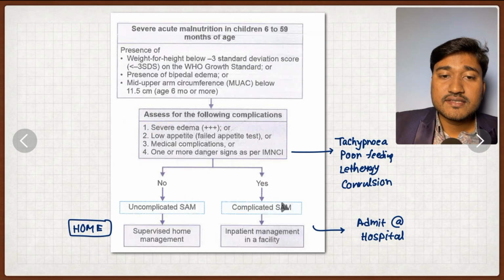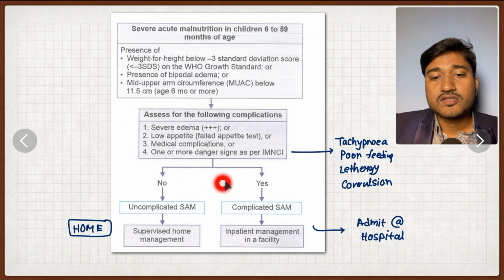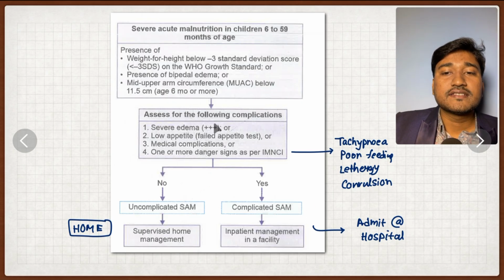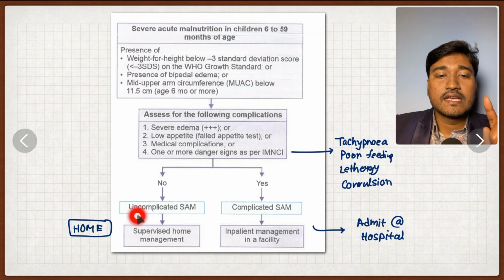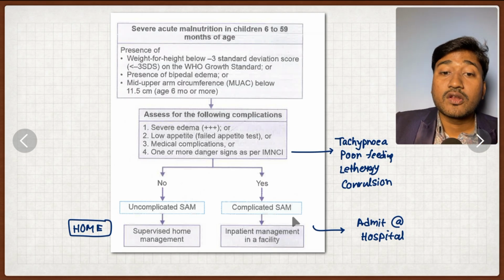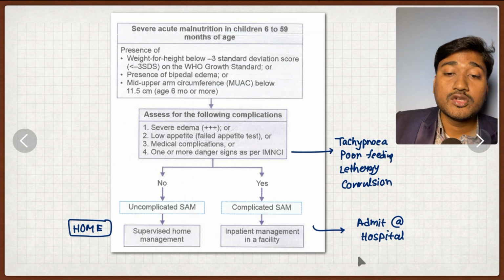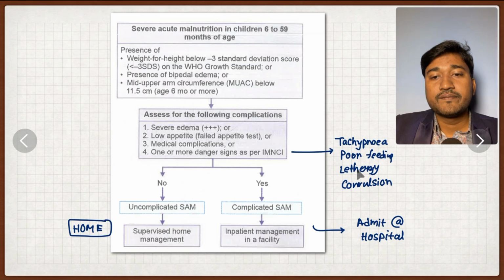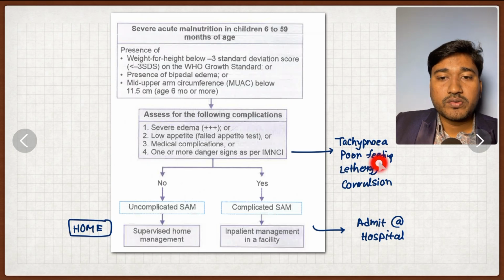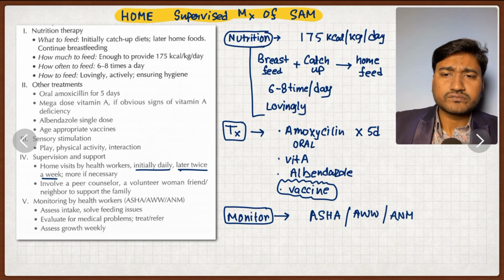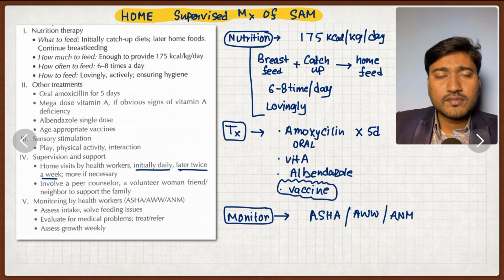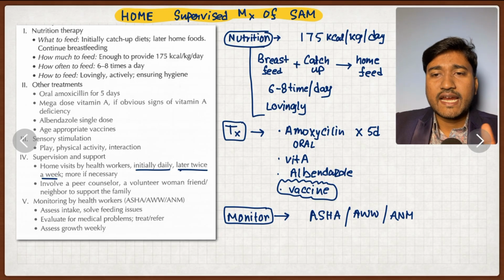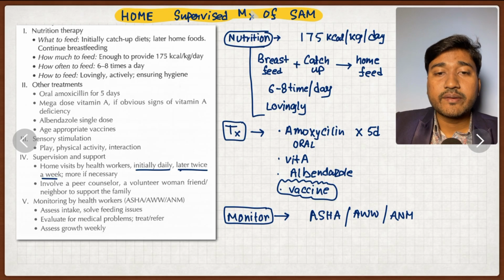If any of it is present, you have to take it as complicated SAM. If none of these are present, you have to take it as uncomplicated SAM. Important thing, uncomplicated SAM can be managed at home, but complicated SAM you have to admit this baby. And here danger signs mean tachypnea, fever, poor feeding, lethargy, convulsion, all these things.